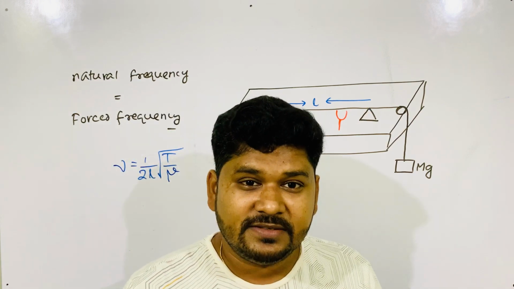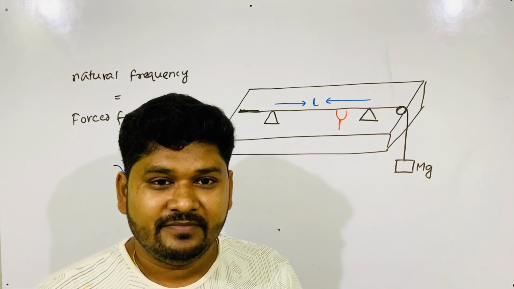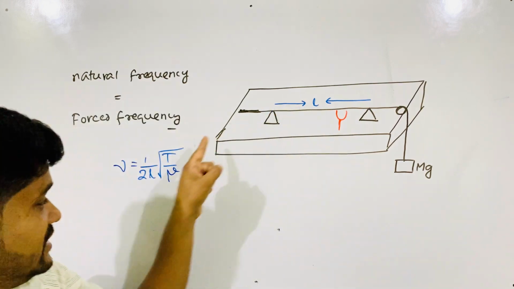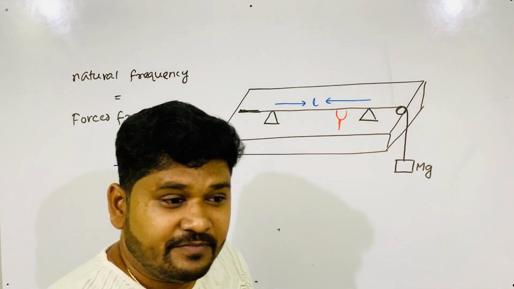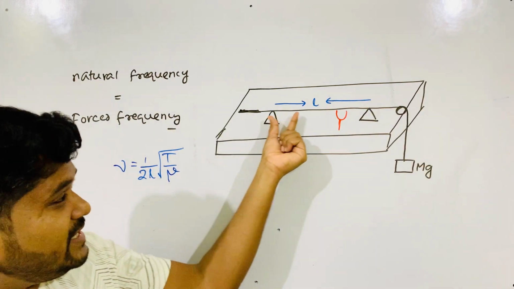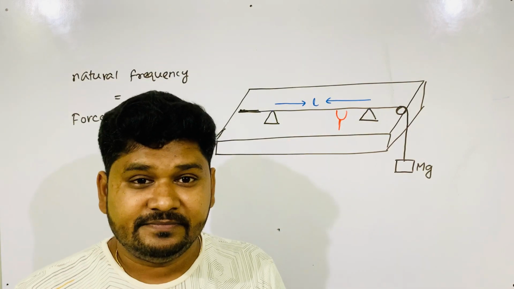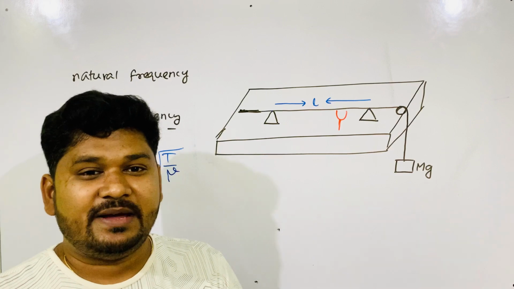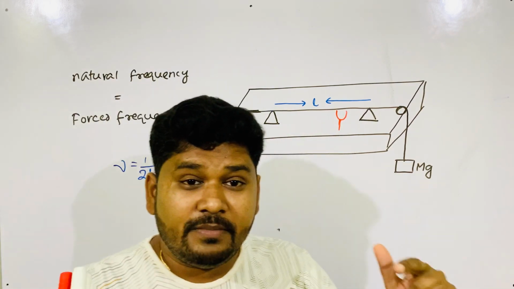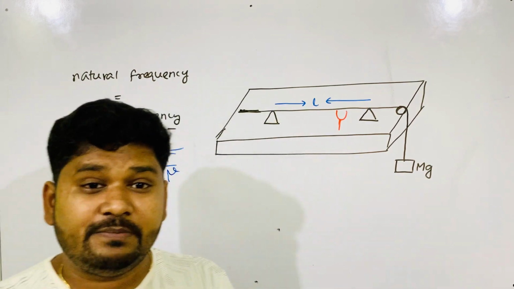Then it has some frequency. Which frequency is that? That is the forced frequency. Tuning fork frequency is the forced frequency. The string frequency, which is calculated by the formula, is the natural frequency. When the natural frequency calculated from this formula matches the tuning fork frequency, then resonance happens. Happens means the string oscillates with maximum amplitude.